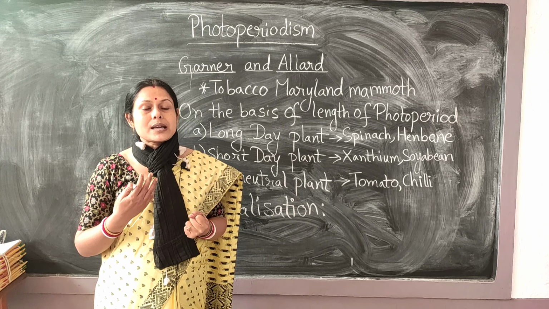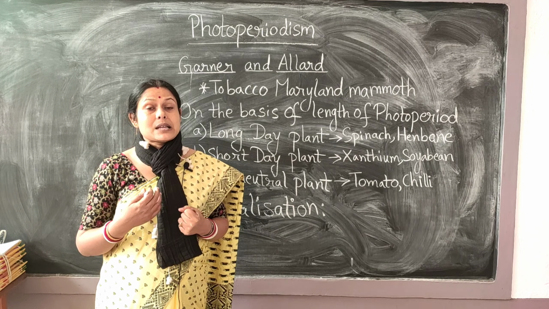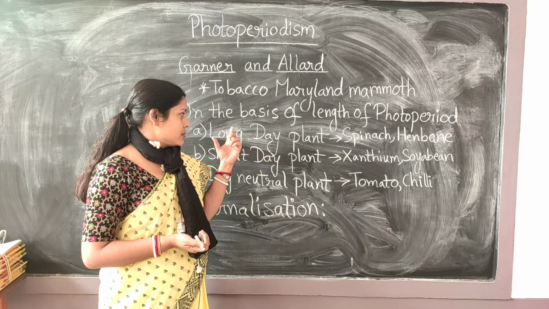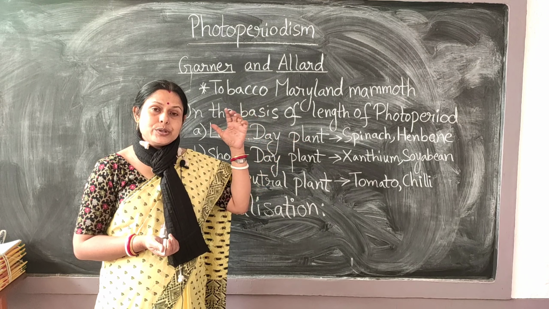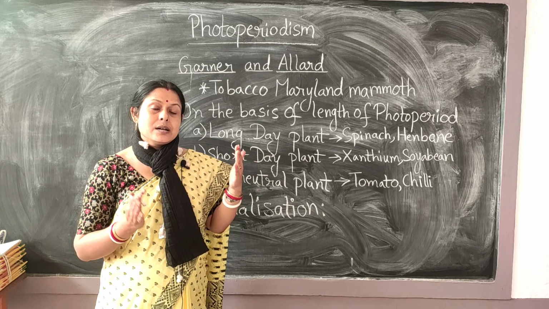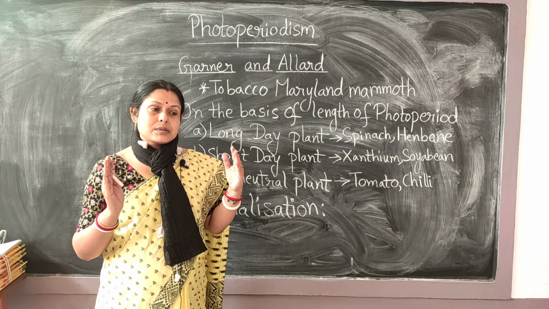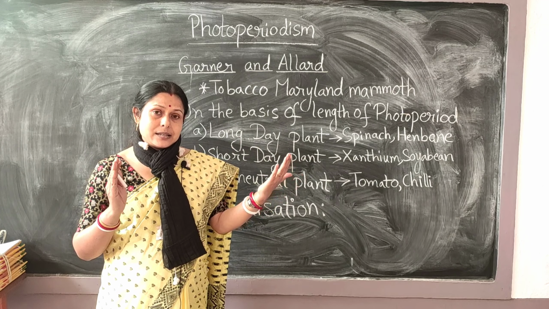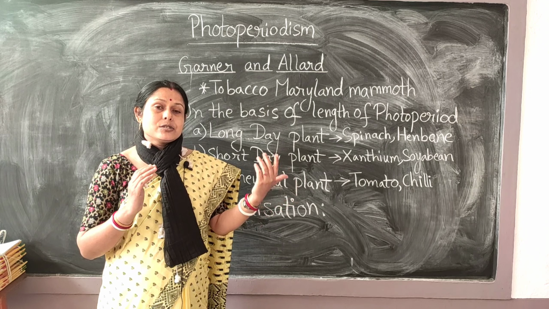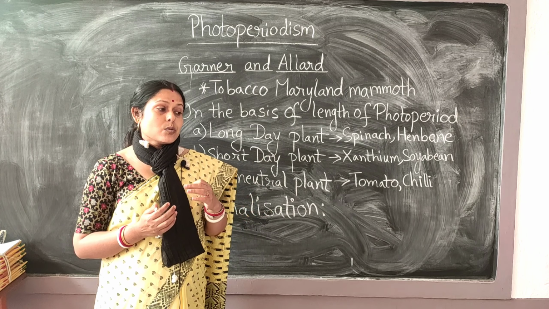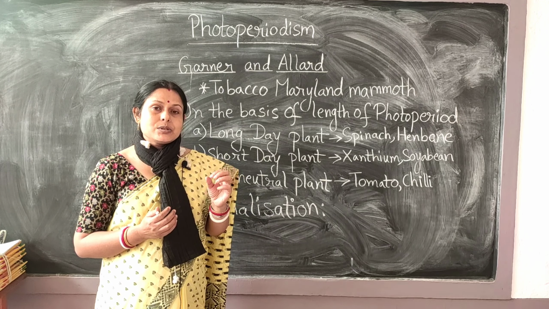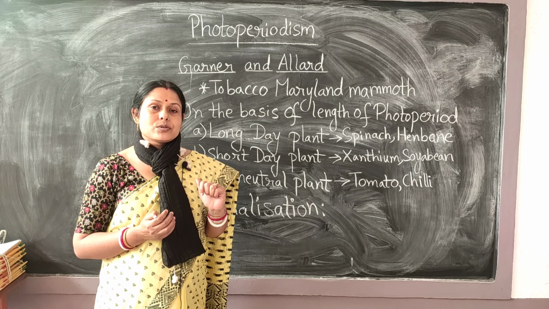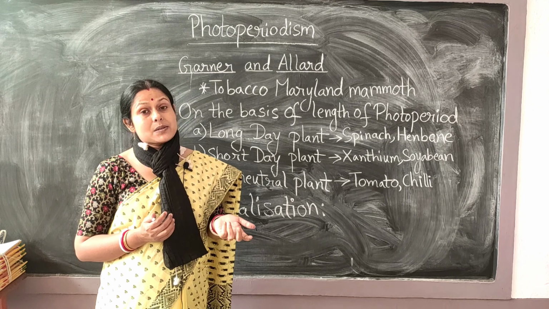It has been noticed that the long day plant during winter, when the critical day length cannot be overcome, if we give light during the period of darkness, then sometimes they flower.